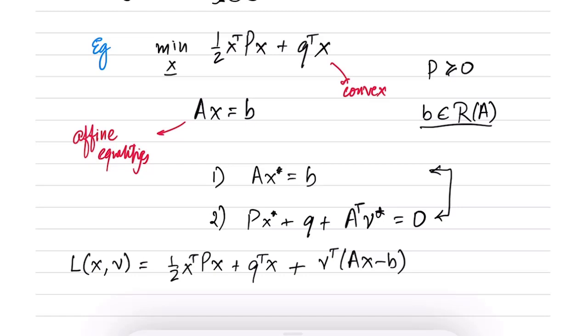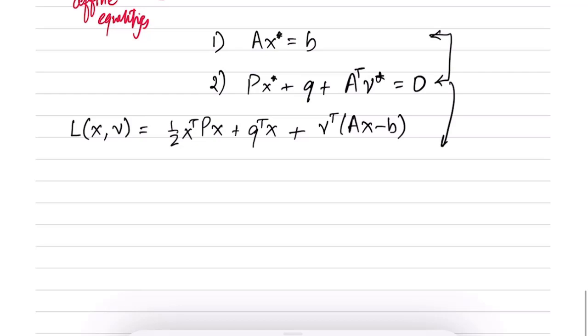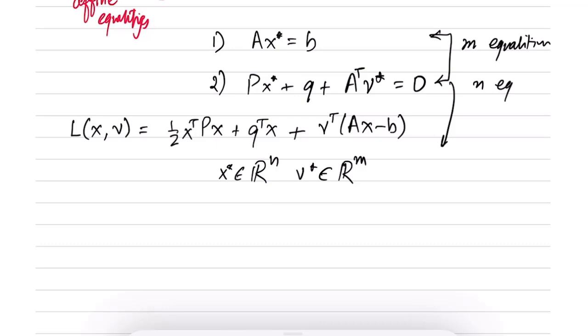Hence, these are the two KKT conditions, and if we can solve these, then we would have found the KKT point, and that would correspond to the primal dual optimal pair because for this problem strong duality holds. So let us see what it means to solve these two. Note that x star is a vector in R^n, and nu star is a vector in R^m. Then this is a system of how many equations? There are m equations here and n equations here, and there are also m plus n variables.